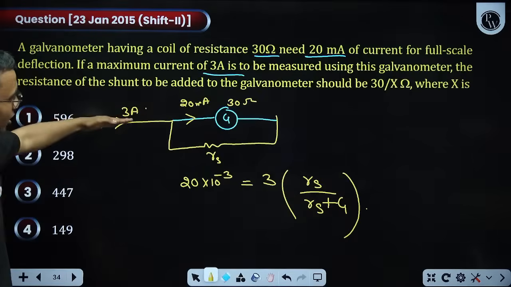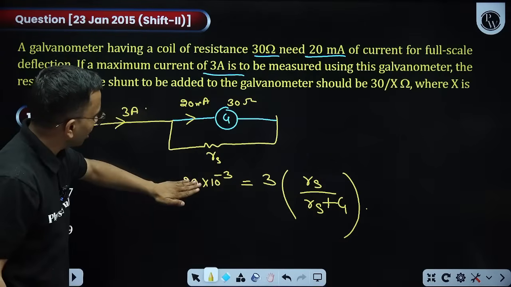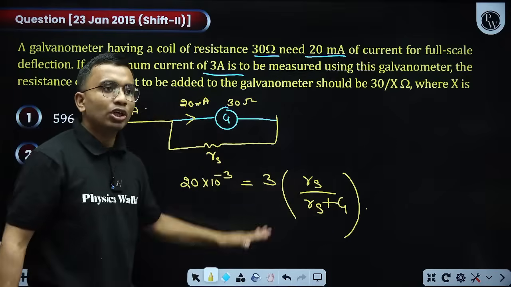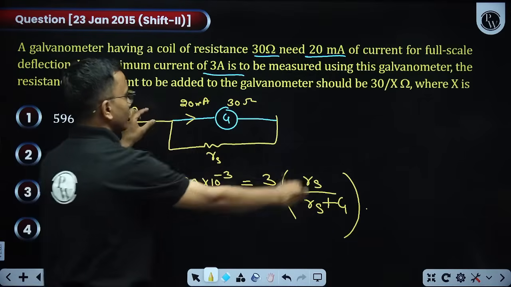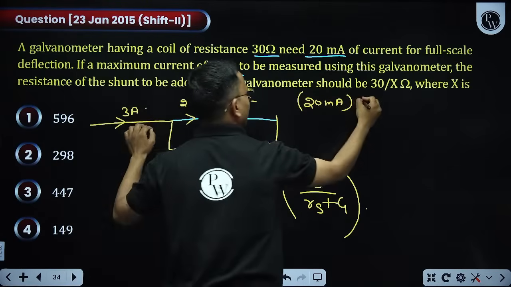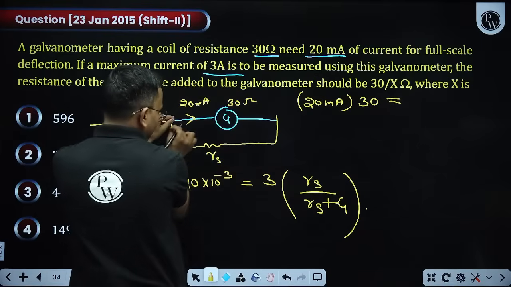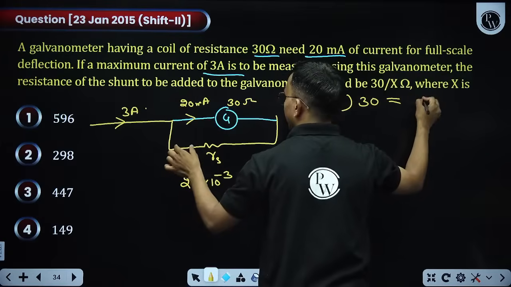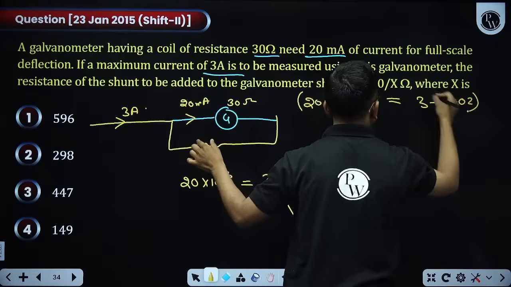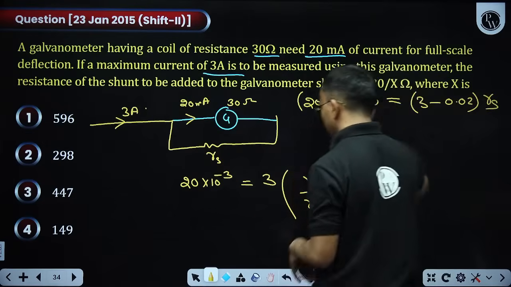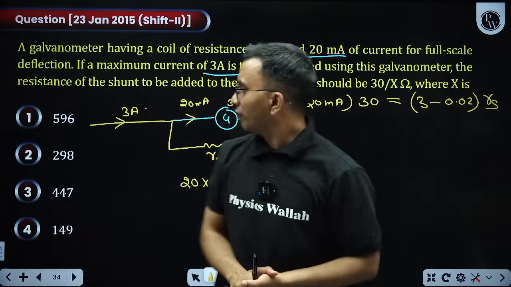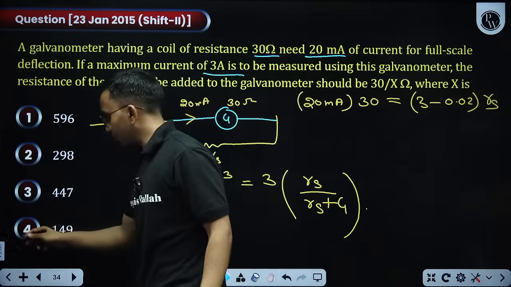Total current coming is 3 ampere, 20 milliampere is passing through the galvanometer. It is in the opposite ratio, therefore it will become Rs divided by Rs plus G. You can write the same equation this way also. 20 milliampere into the resistance of galvanometer 30. It means this potential is equal to this current. This current will be 3 minus 20 milliampere. 20 milliampere I can write as 0.02, into this resistance, which is R shunt. That way also you can solve the equation. Whichever is good to you. Okay, 149 is coming for Black Mystery. Perfect. Good.